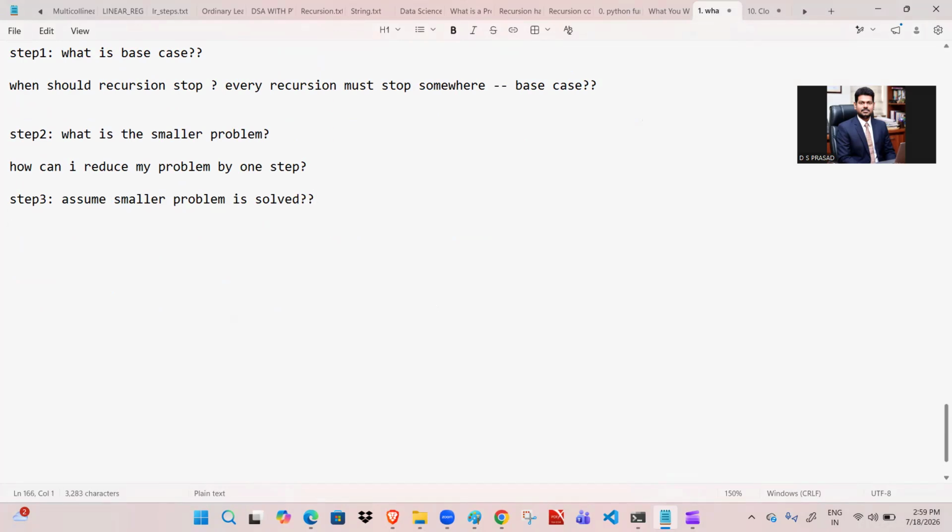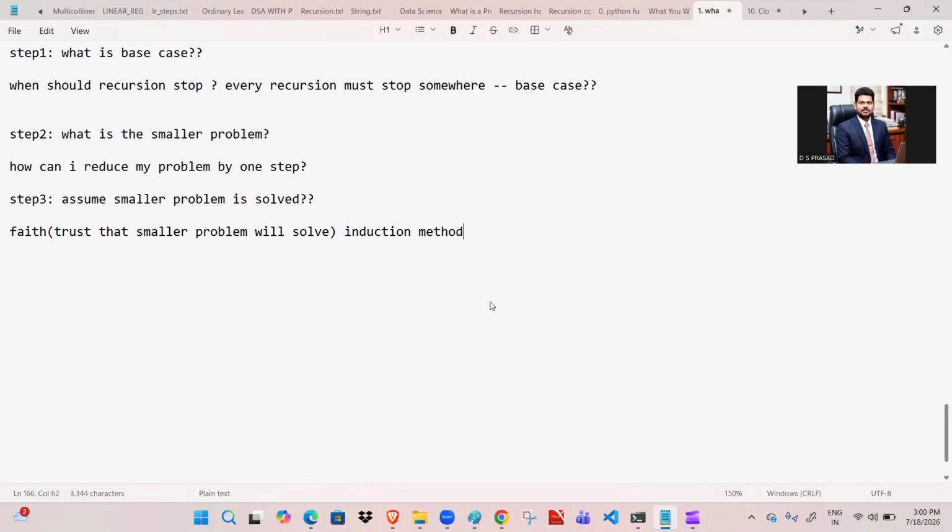Here we are having some faith, or trust, that the smaller problem will solve it. We are going to trust the smaller problem that it is going to solve that one. This faith is nothing but what is called induction. So this is called the induction method. We are believing that it is going to solve the problem.